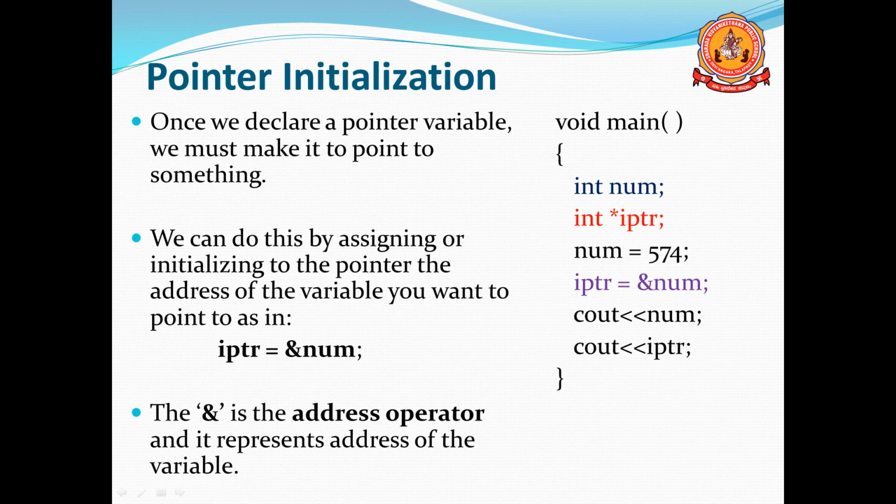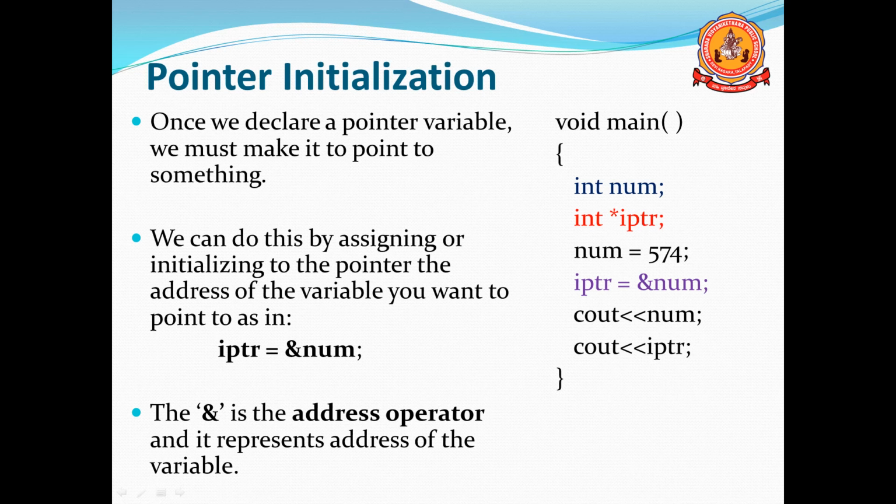Here & is the address operator and is read as "address of". Normally we say this is the address of the variable. The address of the variable num, where num is the variable, is assigned to iptr.